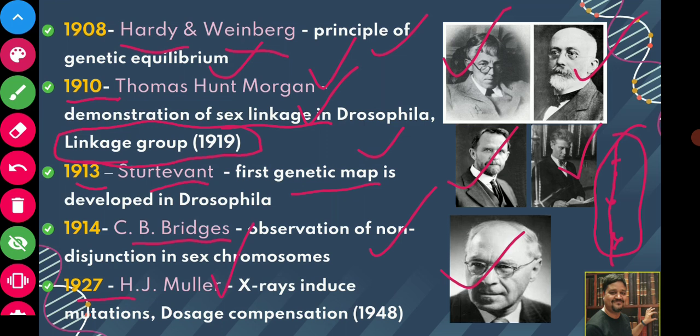Now, in 1927, H.J. Muller, you might have heard his name because he was very famous for his work on X-ray, and he demonstrated that X-ray can induce mutation. And again in 1948, he gave the concept of dosage compensation. So what is dosage compensation? We will study it as we proceed into unit 2. Right now just remember that the dosage compensation theory was given by H.J. Muller.